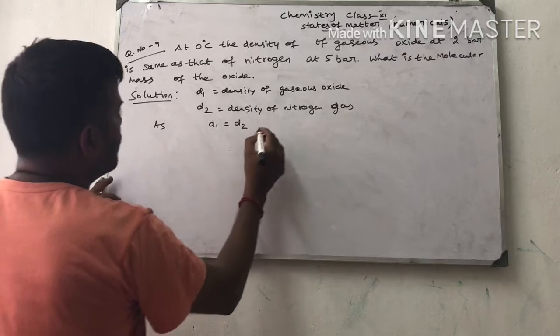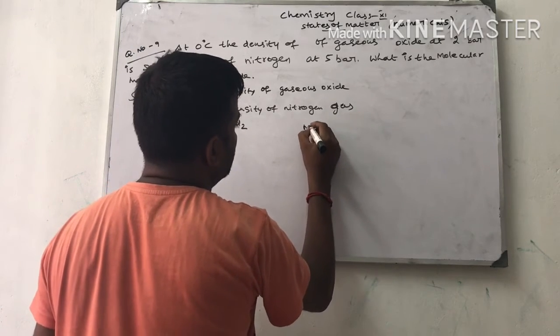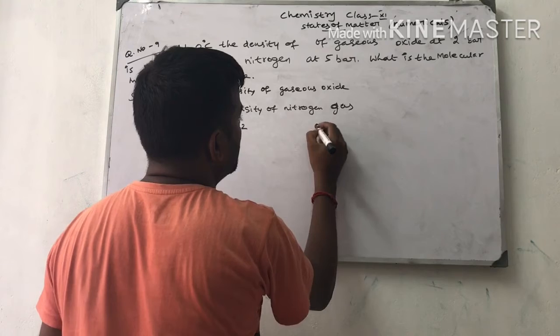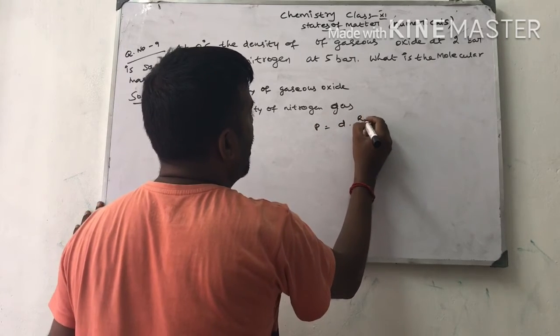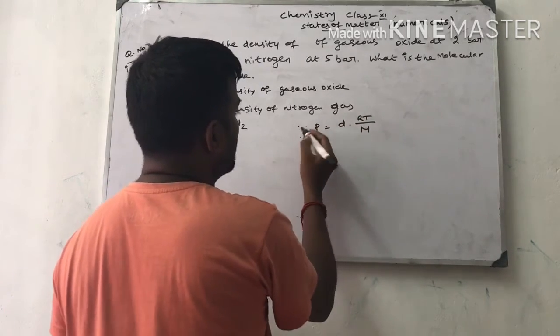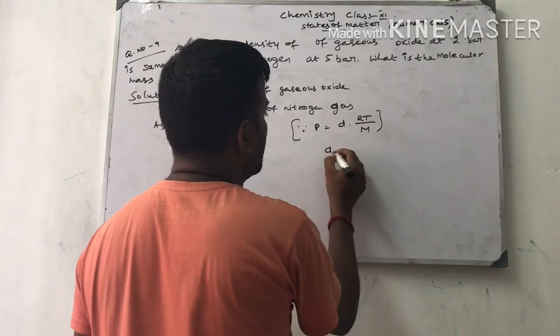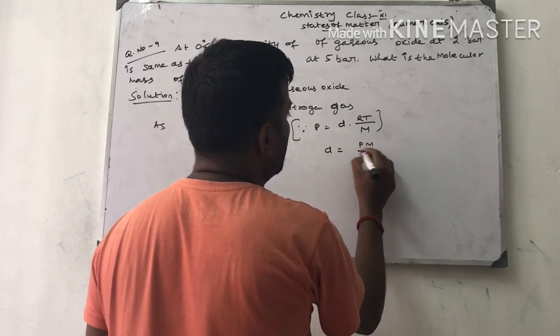According to the molecular mass density relationship, P is equal to D into RT by M. This is the relationship we derived. So D is equal to PM by RT.